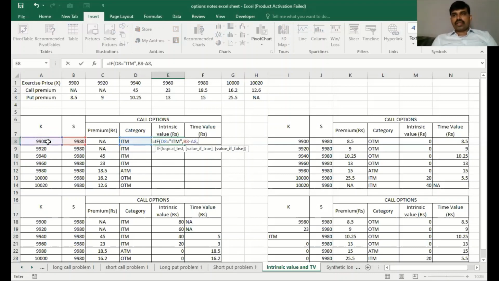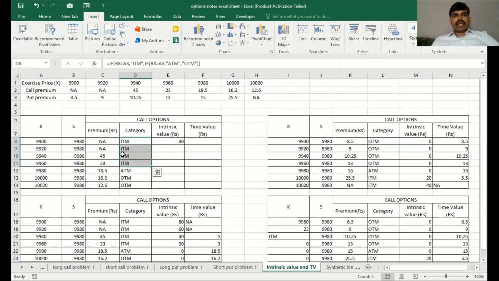If it is not the case, then it will be 0. So I'm saying if I find the category is in the money, then calculate spot price minus exercise price. If it is found to be anything apart from in the money, then the intrinsic value will be exactly equivalent to 0.